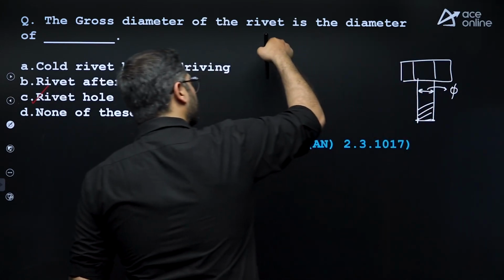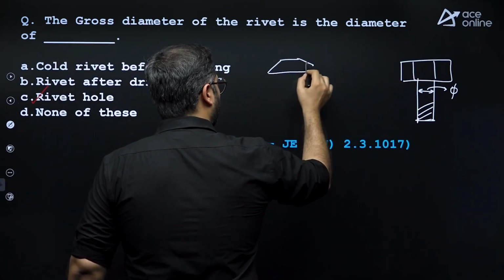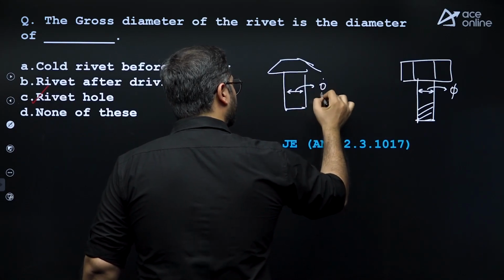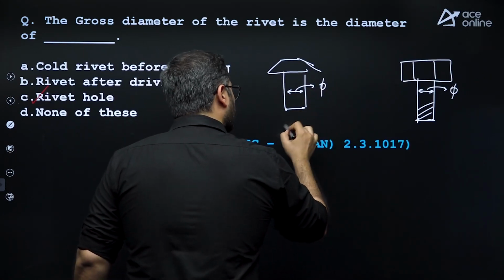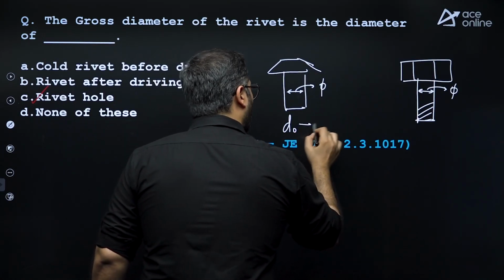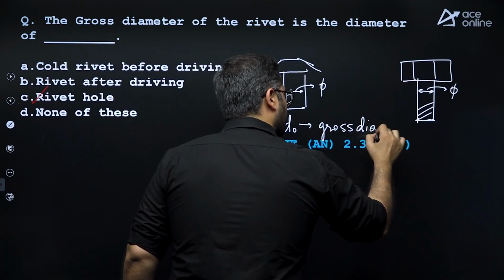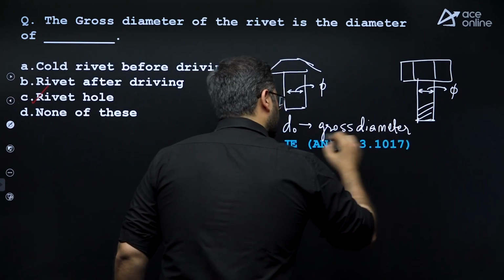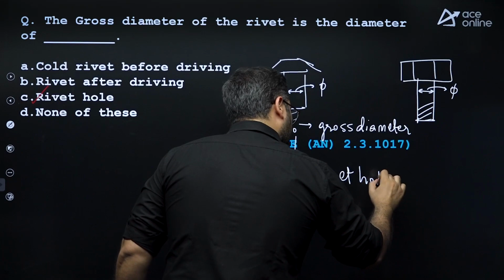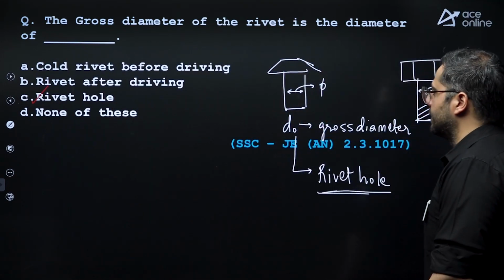But in case of rivets, this is the nominal diameter of the rivet, and for the rivet hole, when we consider, this is the gross diameter. So this is for the rivet hole. Again, this is the confusion for most of the students. Keep this in mind. Option C is correct.